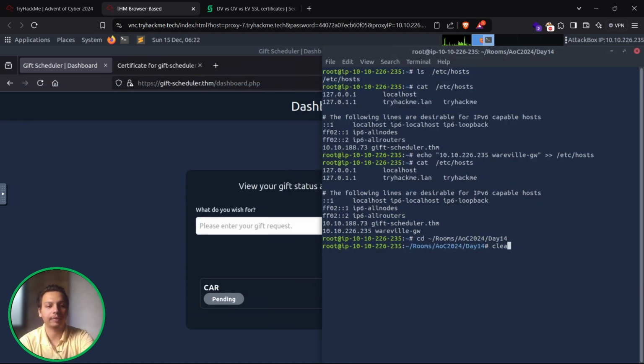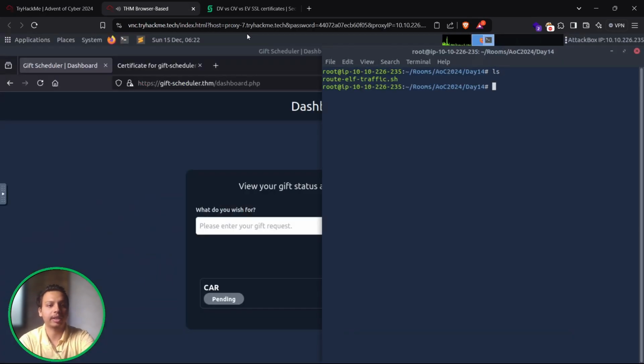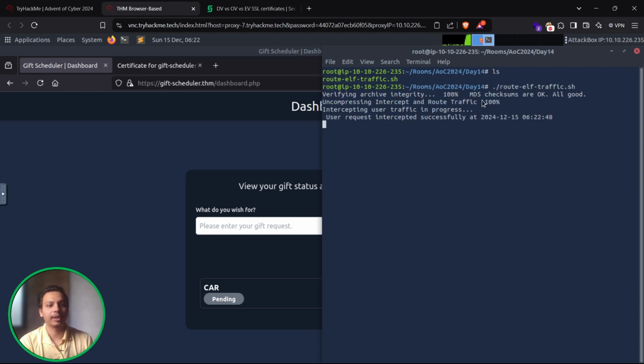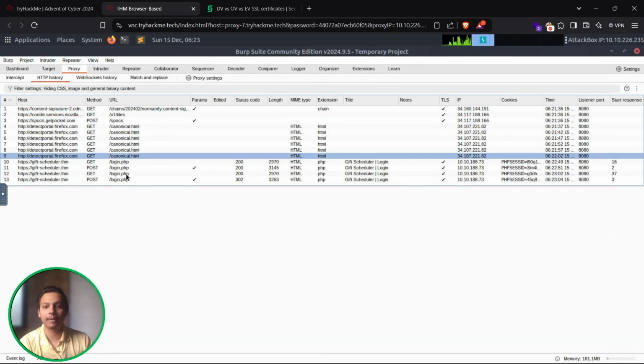Okay, make sure we clear everything, and then let's check it out with the ls command. Okay, we have a shell file, dot slash. So it is just verifying the integrity and the user's intercepted request successfully. Whenever other users send some kind of request, we are going to intercept it in the middle of the request, and all the requests are being logged into our communication.